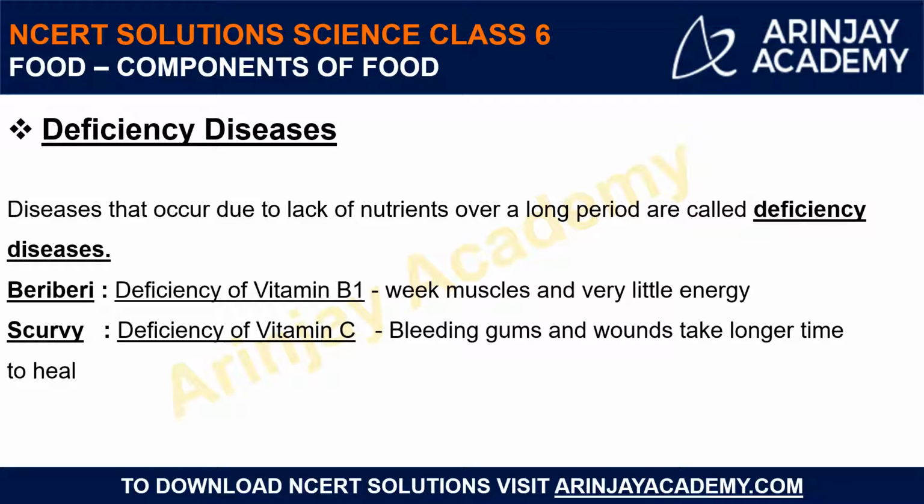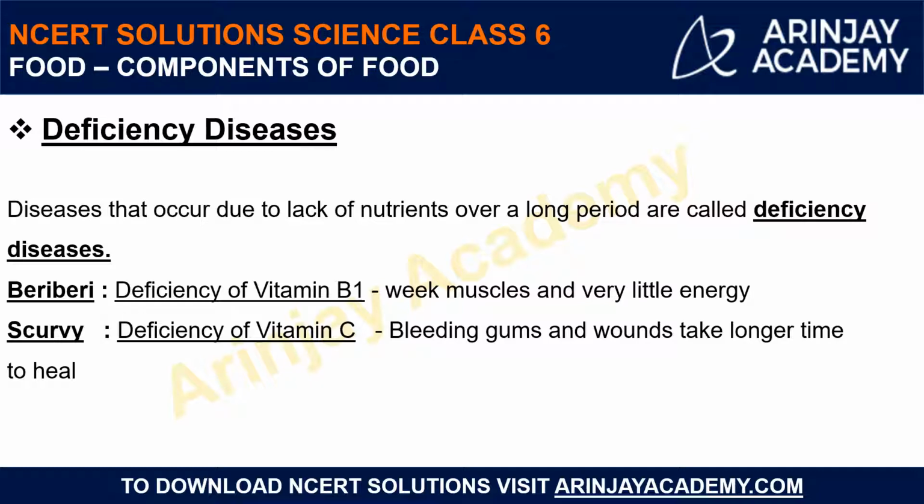Then comes scurvy. So scurvy occurred due to the deficiency of vitamin C. So अगर आपके डाइट में vitamin C sufficient proportions में नहीं है, so you can acquire this disease called scurvy, and the symptom that we will observe for this particular disease is bleeding gums. Okay, we might suffer from gum bleeding, and you must have also gone through this at some time, that our gums become swollen and they bleed. So that means our body might have a lack of vitamin C, and so we should try to increase that. In fact, the wounds that we may get due to some reason will take a longer time to heal themselves.